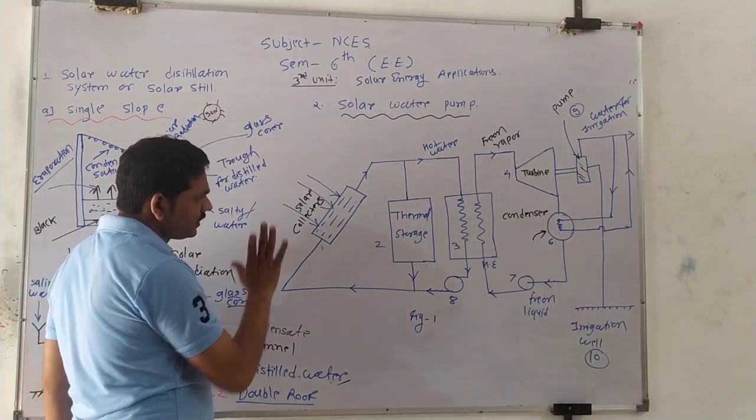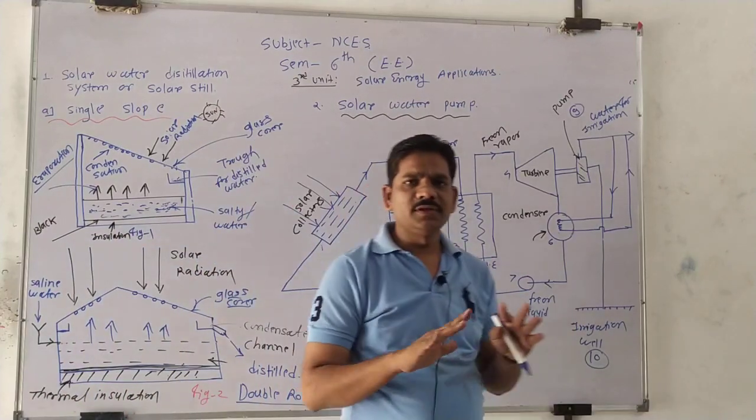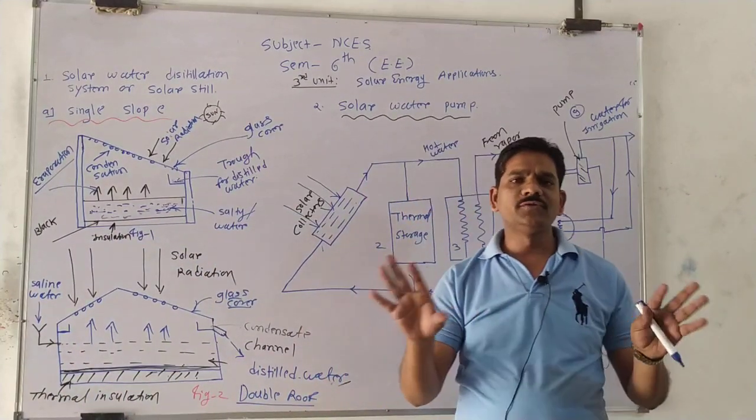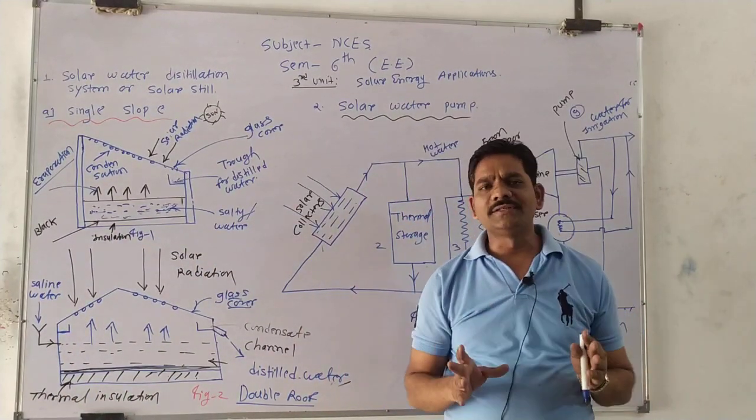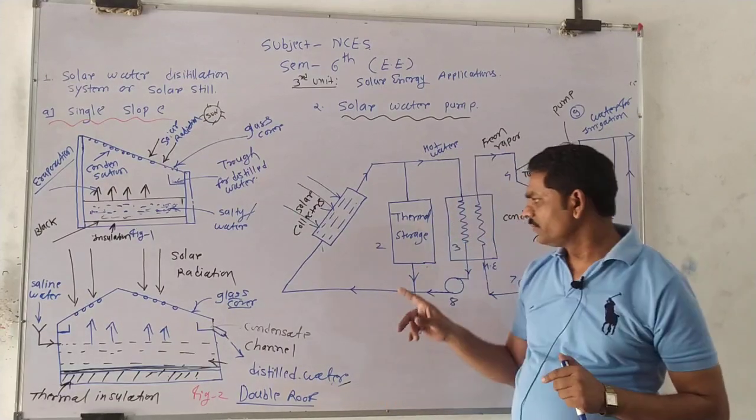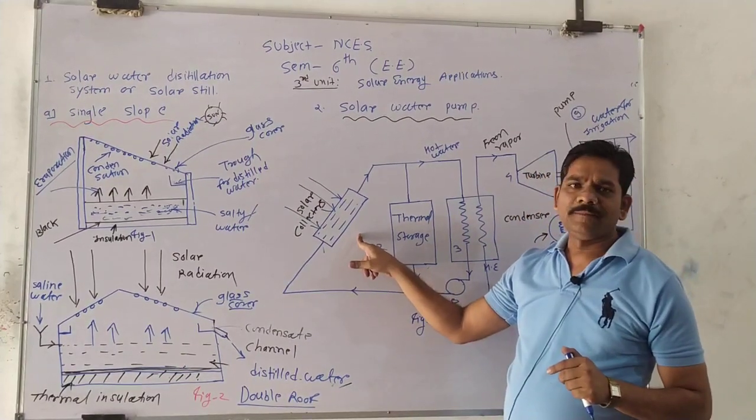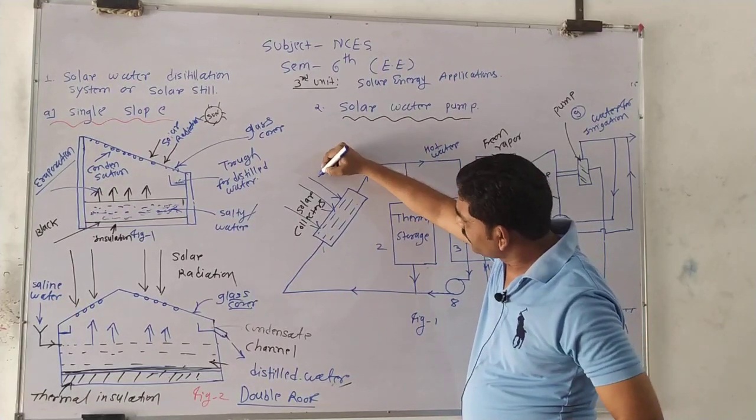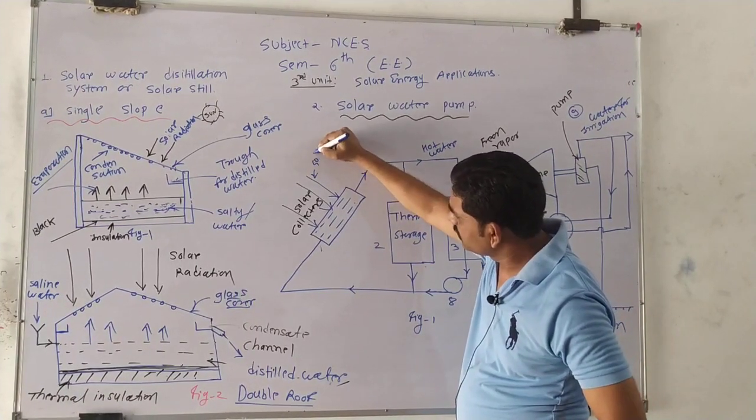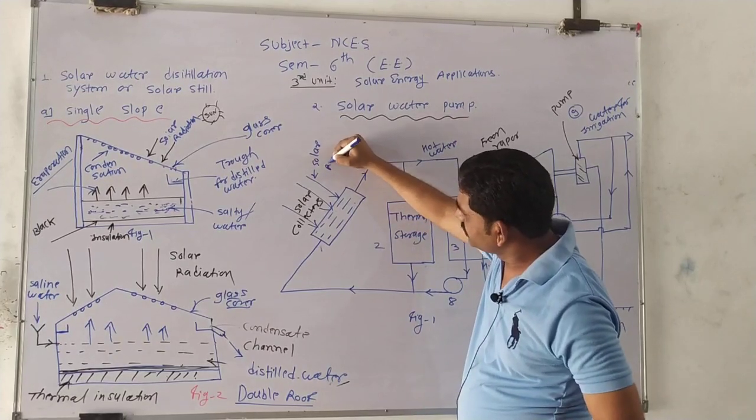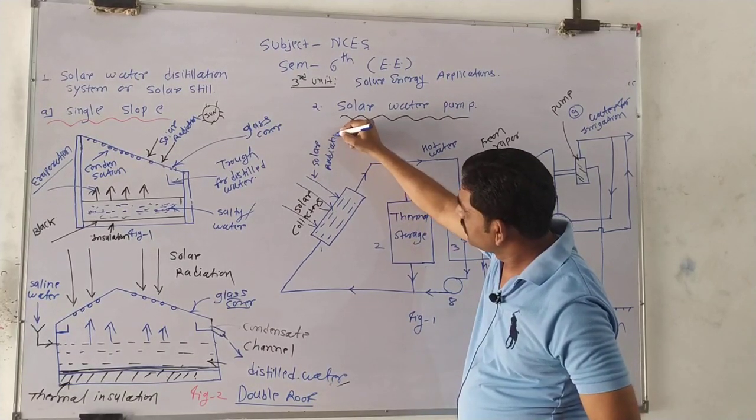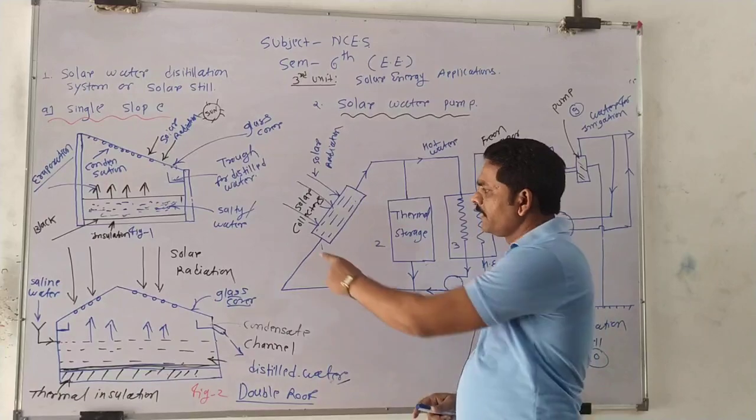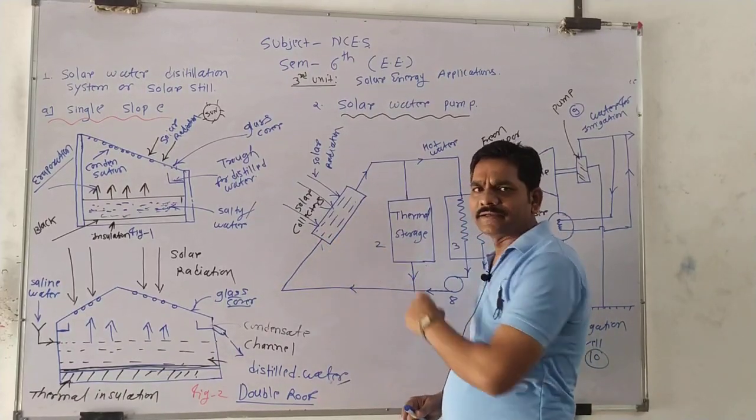So these are the solar collectors. We can use the flat plate collector, the concentric collector, whatever. But the majority we use are flat plate collectors. In a flat plate collector, solar radiation from the sun is incident on the flat plate collector.